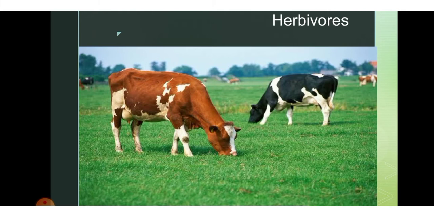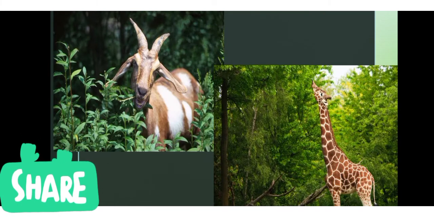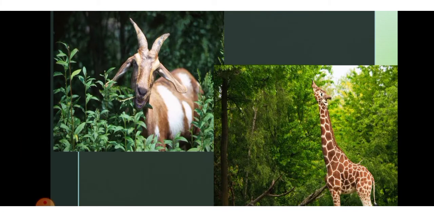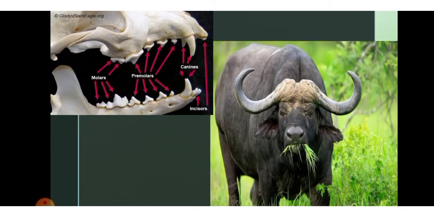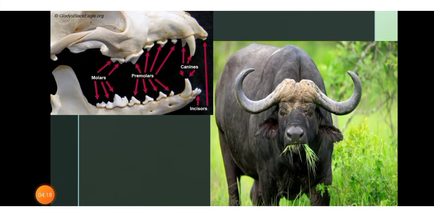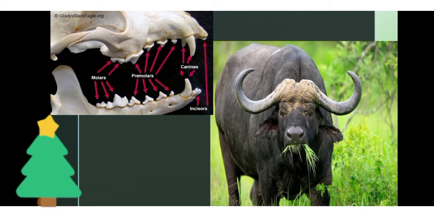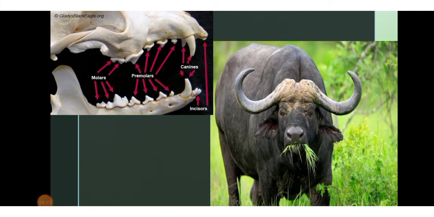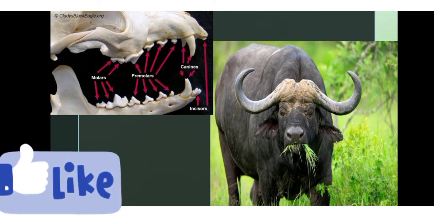The example you can see is cow. Examples again you can see are goat, giraffe. They feed on the plants only, the leaves of the plants, the stems of the plants. Okay, then buffalo. Now what is special about the herbivorous animals? Why are they able to eat, or what characters do herbivores have so that they eat and digest the herbs only?